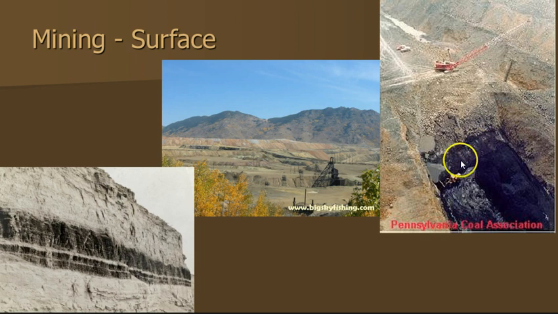And here's actually where they are on top of a seam, and they've opened it up. This is out of Pennsylvania, and you can see you just kind of scoop up the coal with a big grinder thing. It's actually pretty neat. This is a huge Wyoming mine. And you can see this is really, really large, and they've opened up a large area. I will say in the state of Texas, you can't do that, right? This is pretty much the width of the seam that you can have open in a Texas mine.